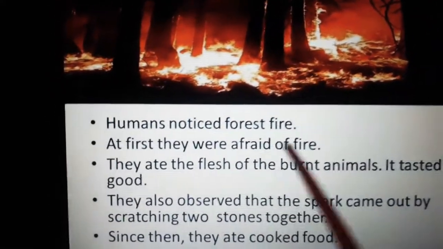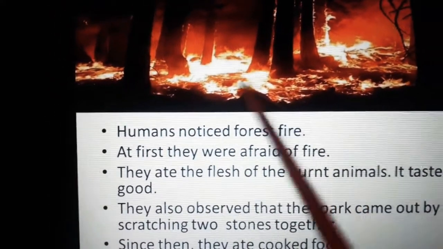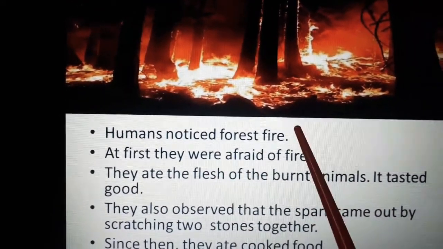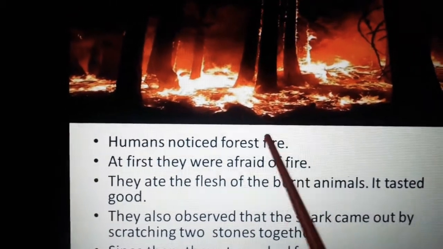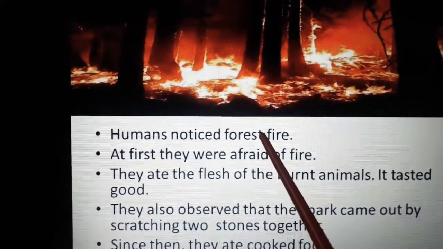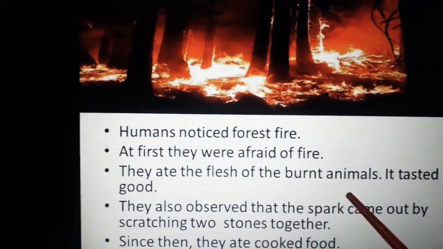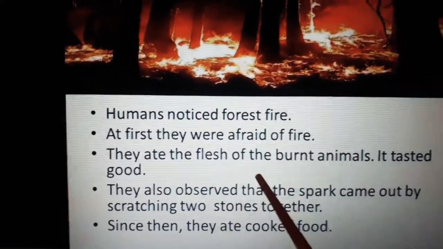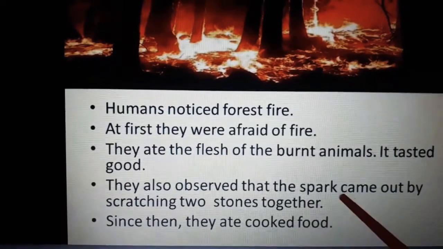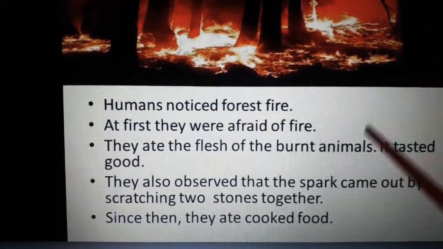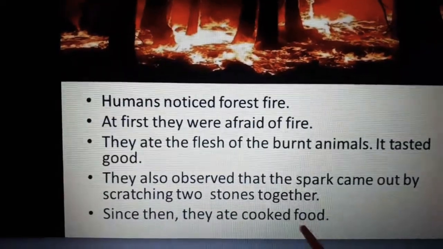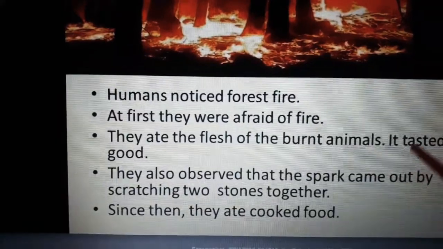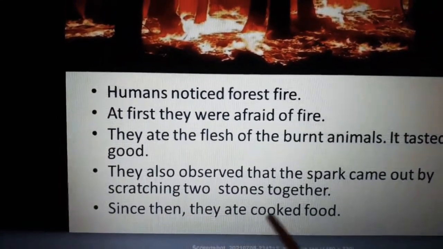Next, early humans noticed forest fire. At first they were afraid of the fire because some animals died due to it. Then they ate the flesh of those burnt animals. It tasted very good. After eating the burnt animals, they liked the taste, so they started to cook their food.